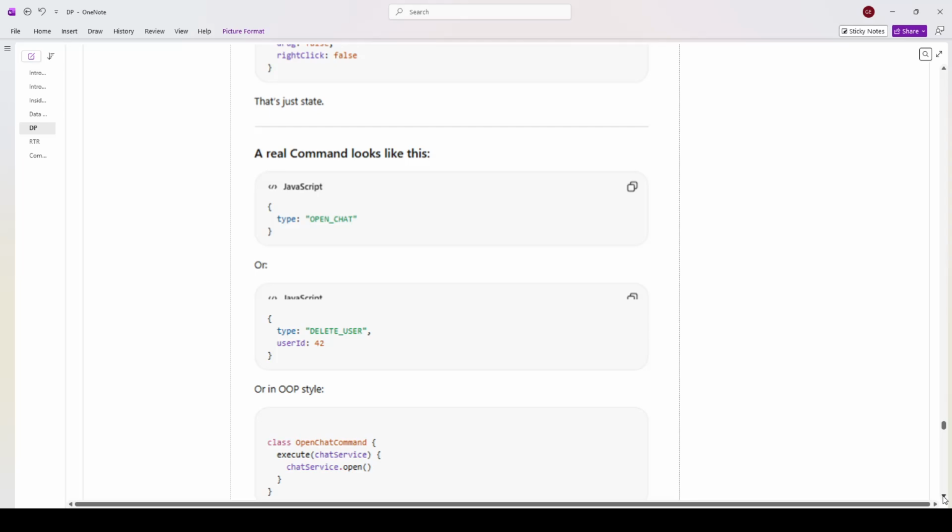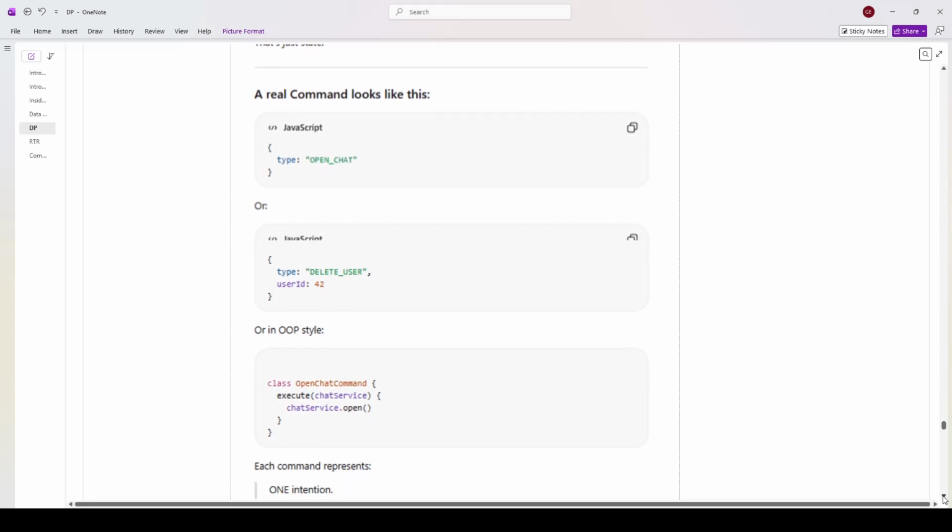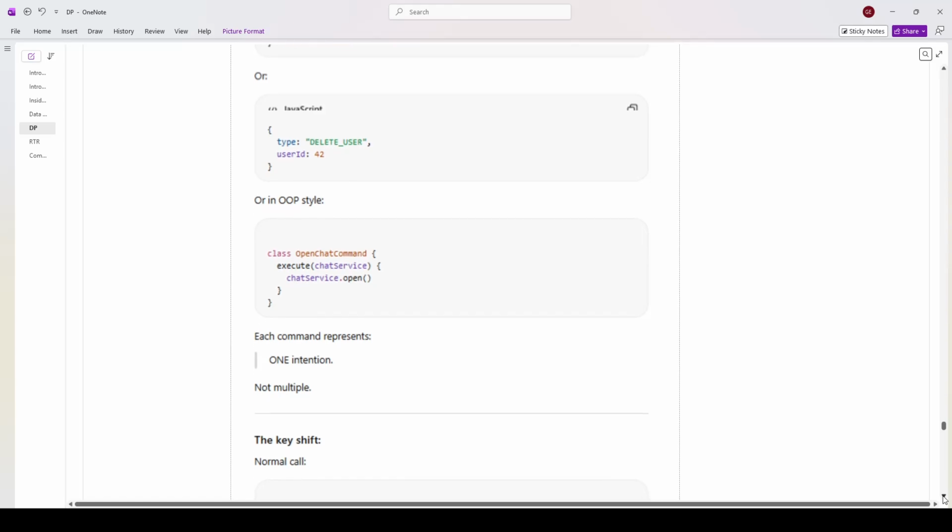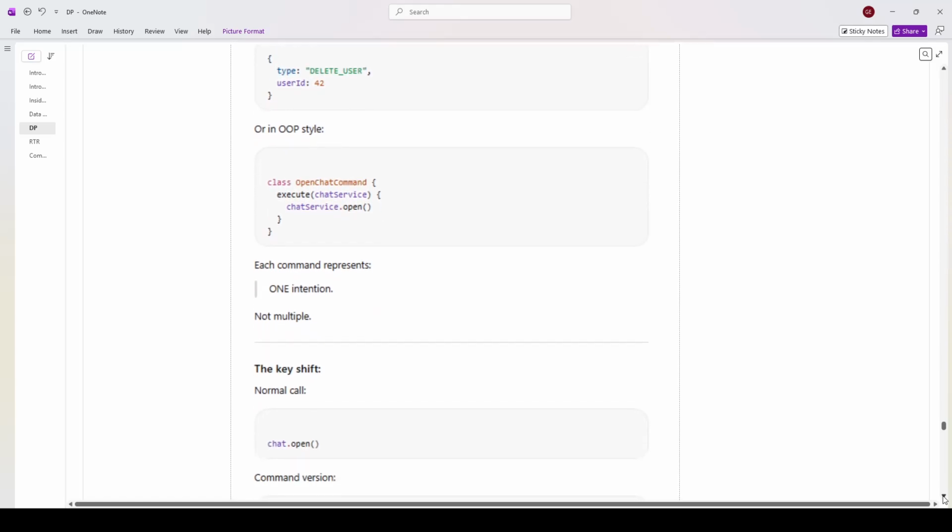Inside of the object, a member type with a value string OPEN_CHAT, or another object with a member type with a value DELETE_USER string, comma, member userId with a value 42. Or in OOP style, you have class OpenChatCommand. Inside of this class is execute with parameter chatService. Inside of this is chatService.open method, then closing.